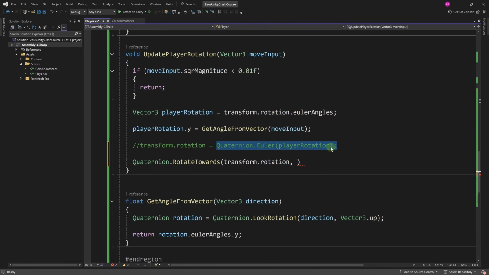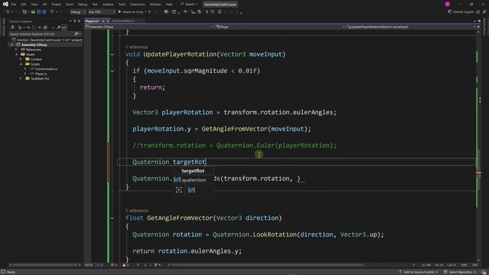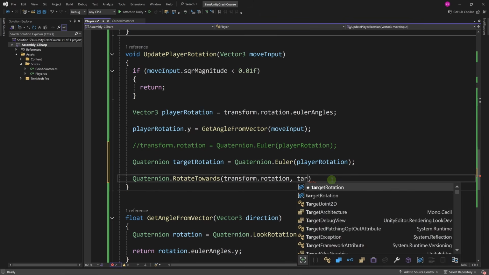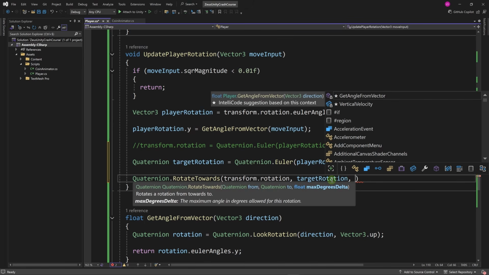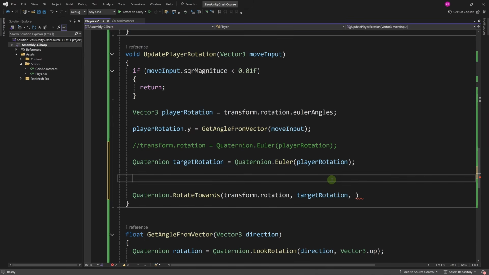Why don't we just create a variable here, quaternion target rotation, and we're going to assign it this value, quaternion Euler player rotation. This is our target rotation. In here we're going to say target rotation, and we need to give it a max degrees delta. Let's define it here as, well, float max degrees delta.